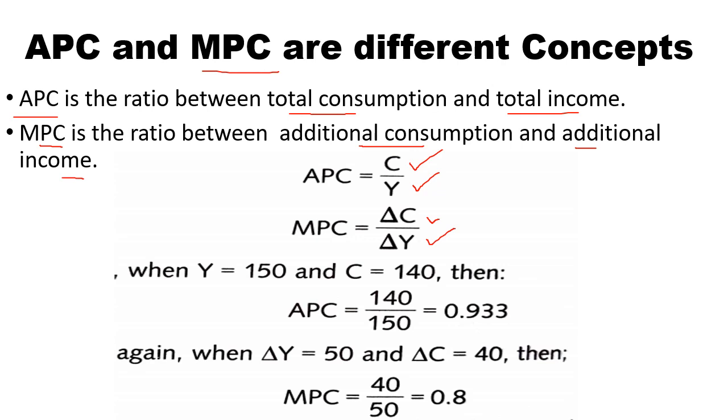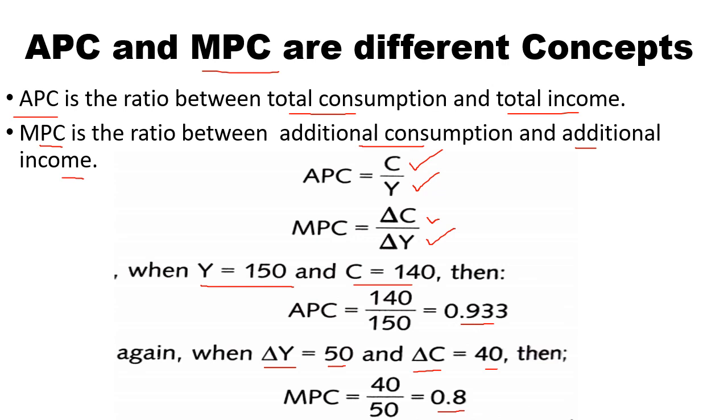So when Y is equal to 150 and C is 140, APC will be 140 divided by 150, that is 0.933. But what will be the MPC? That is the increase in income, that is 50, and the increase in consumption, that is 40. So MPC is 40 by 50, that is 0.8.